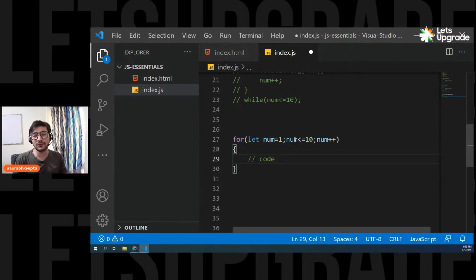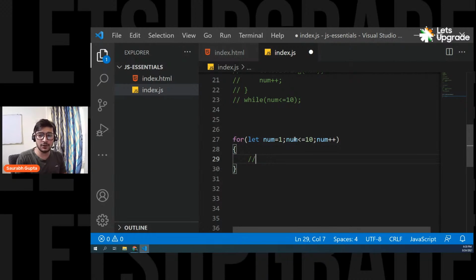And what's the benefit of this? If in future you want to see what the initialization value is, what the condition is, and how you're changing it, you only have to see one line. You don't have to go up and down. Even if you have big code in your loop, you don't have to go up and down to see your increment value or initial value. You can see one line and find everything. And that's why it is one of the most used loops, because it is syntactically better. Okay, and that's it. Works exactly like a while loop.